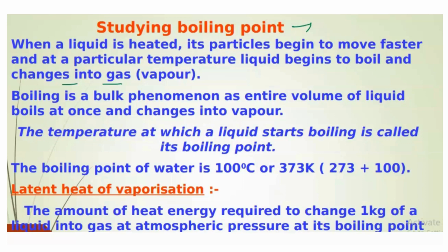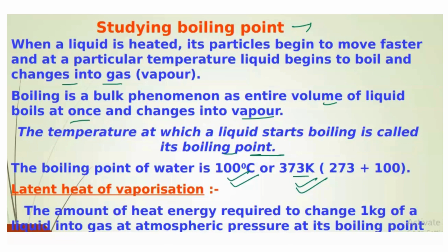So जब temperature जिसमें liquid starts to boil and convert हो जाता है gaseous state में, उसी को हम बोलते हैं boiling point. ठीक है? So boiling is a bulk phenomenon as entire volume of liquid boils at once and changes to vapor. ठीक है? So temperature at which liquid starts boiling is called as boiling point. So water का boiling point is 100 degrees Celsius or 373 Kelvin, because 0 degree is equal to 273 Kelvin. So you have to just add it and you get 373 Kelvin. Okay, that is what boiling and boiling point is.